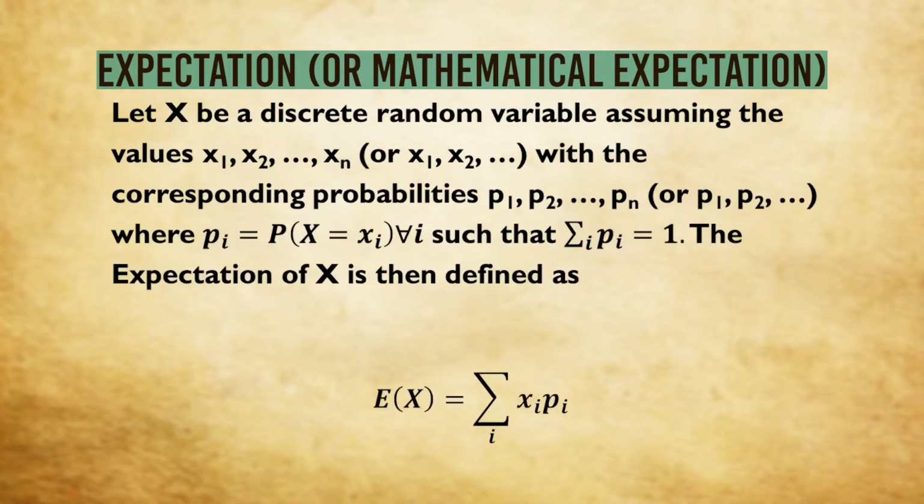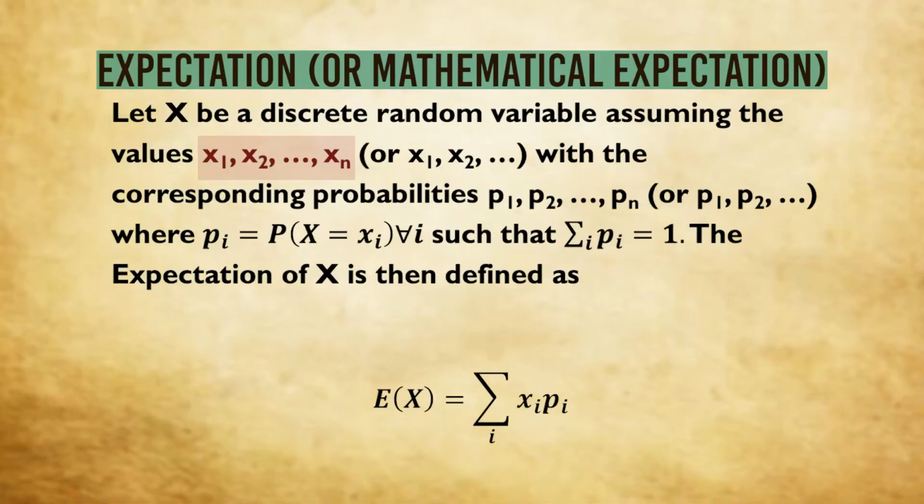Let X be a discrete random variable that takes up the values x1, x2, up to xn, or x1, x2, ..., with the corresponding probabilities p1, p2, ..., pn, or p1, p2, ... If you can recall, when we talked about probability earlier, we said that a discrete random variable can assume either a finite number of values or a countably infinite number of values. So here x1, x2, ..., xn will represent a finite number of values. On the other hand, when we write x1, x2, ..., that will represent a countably infinite number of values.